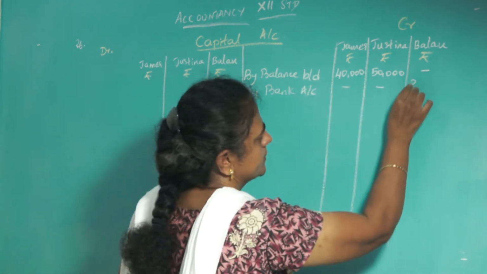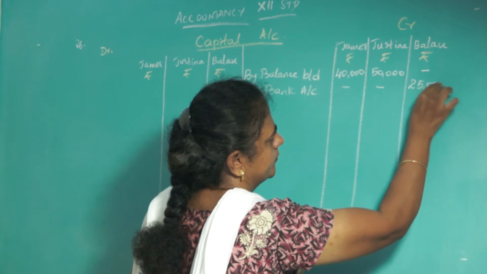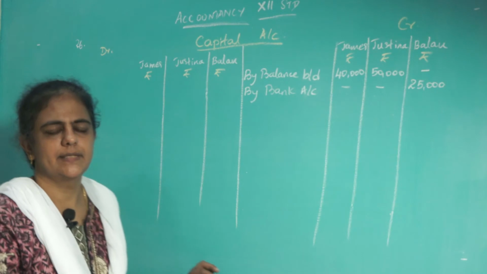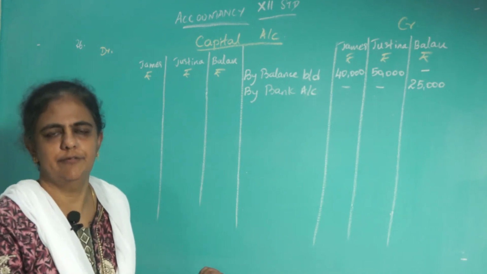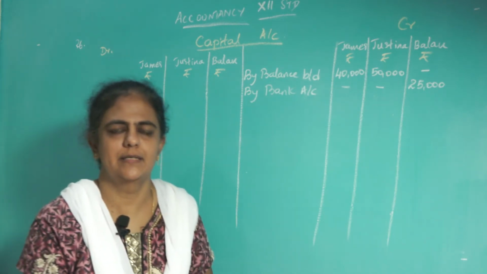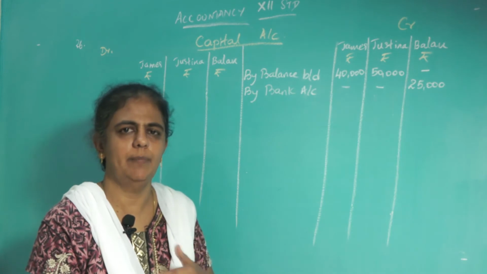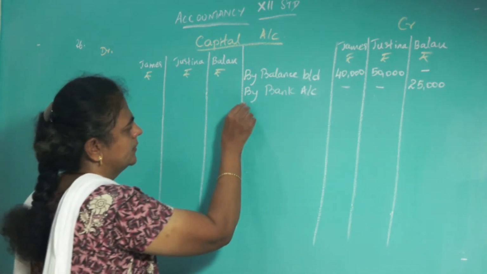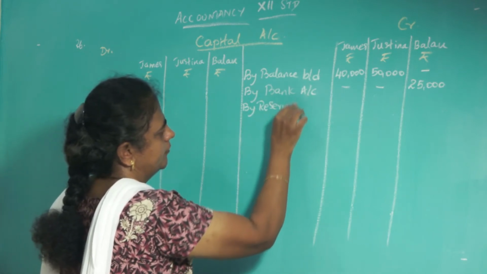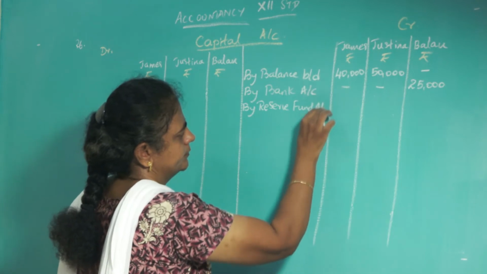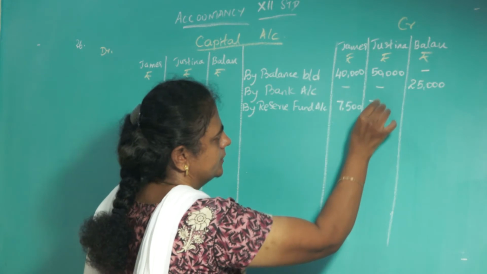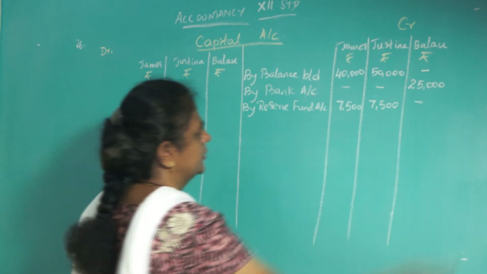The new partner is bringing 25,000. Then see whether there is any reserve or any fund or any profit and loss given in the balance sheet. Yes, we have reserve fund. Reserve fund totally it is 15,000. They are equal partners, so give half for both of them. By reserve fund 7,500, 7,500.